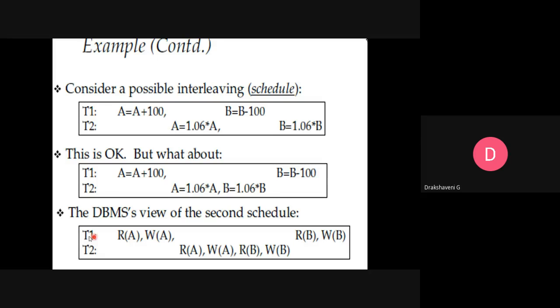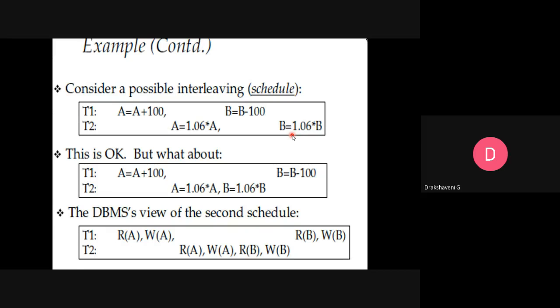In transaction 1, this is with respect to calculation, A equal to A plus 10. And here you can see how the transaction is being done. In transaction 1, one statement is executed. Then in transaction 2, the second statement is executed. Then again go back, transaction 1 is executed. Then the transaction takes a break and comes back.